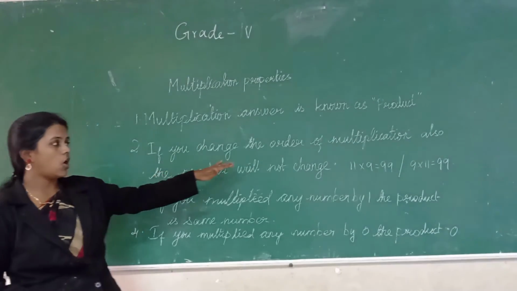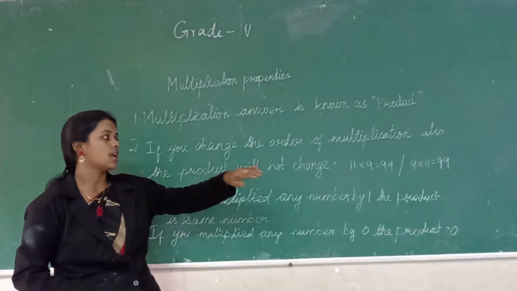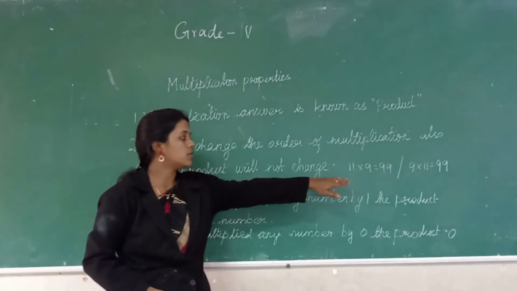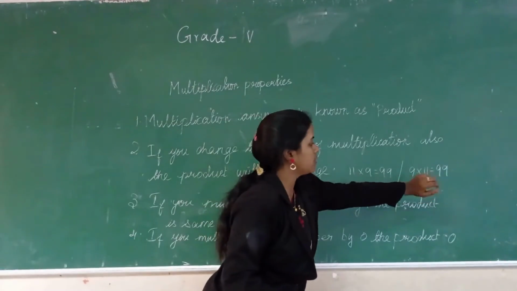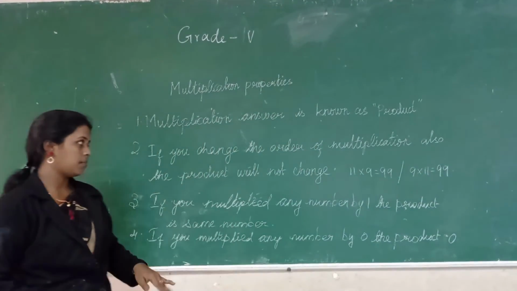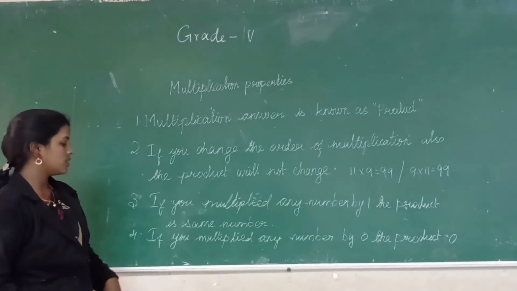If you change the order of multiplication also, the product will not change. For example, if you put 11 into 9 also, you will get 99. 9 into 11 also, you will get 99 as a product. So I repeat, if you change the order in the multiplication also, the product will not change.